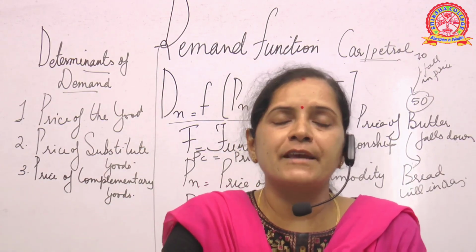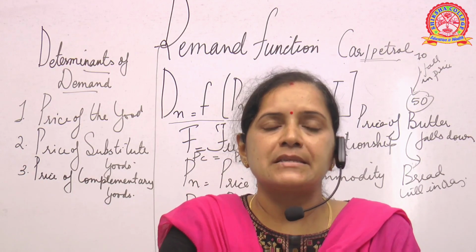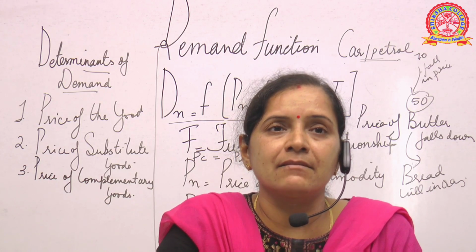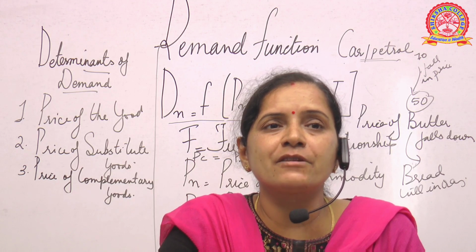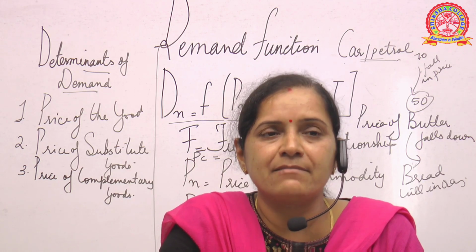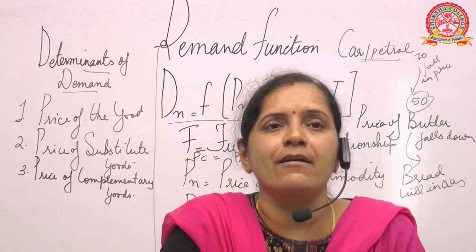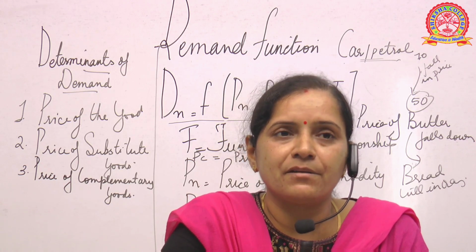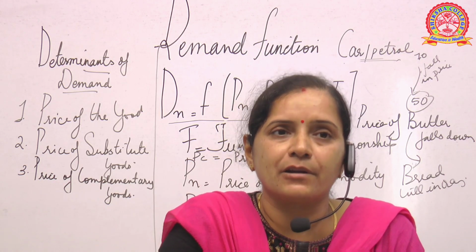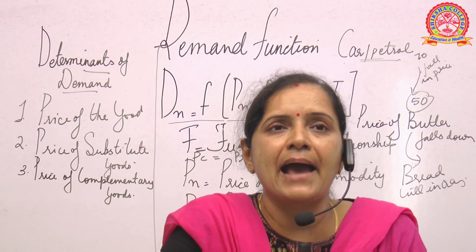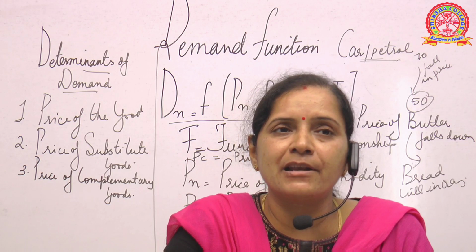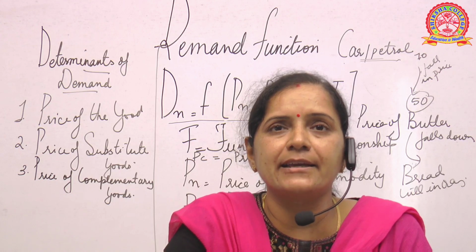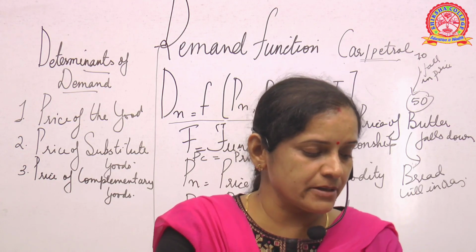See, or say for example, suppose the price of cement, sand and other things falls down. Then what will happen? Buildings will be highly in demand because the price has come down, like the price of cement, iron rods, or bricks. If it comes down, then the demand for buildings will rise because these are complementary to each other. Similarly, if the price of petrol comes down, the demand for cars will slowly rise in the market, because people feel that within my purchasing capacity I can buy a car now that petrol price has come down. So this is complementary.